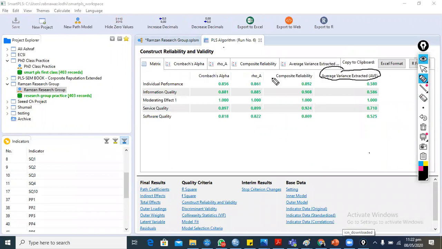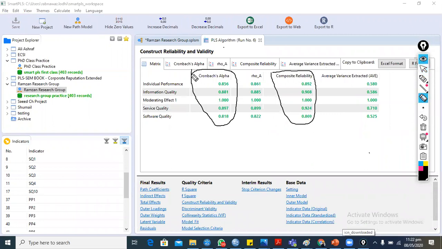And this is the composite reliability, and this is the Cronbach alpha reliability. So at this stage, we have already confirmed the convergent validity item wise and construct wise, and also the reliability through Cronbach alpha and composite reliability.